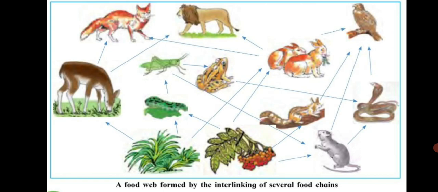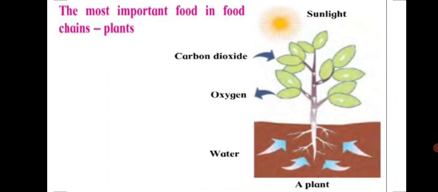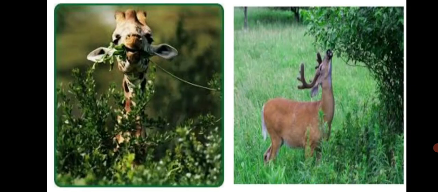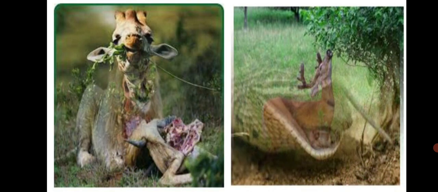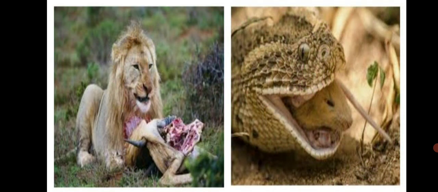Now what is the most important food in food chain? It is the plants. Every living thing gets its food from the environment. Let's see how. Many animals in the environment eat only plants. For example, you see in this picture camel, a deer, they feed on plants. They are herbivorous animals. Other animals eat the other animals that live on plants. For example, lion hunts a deer, or a snake hunts down a mice as its food, as its prey.